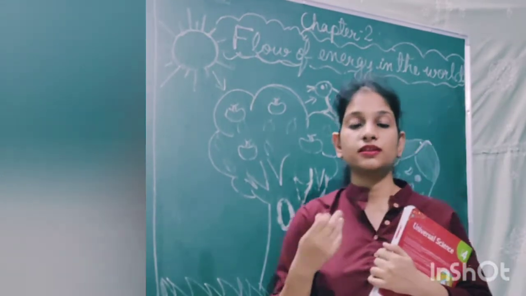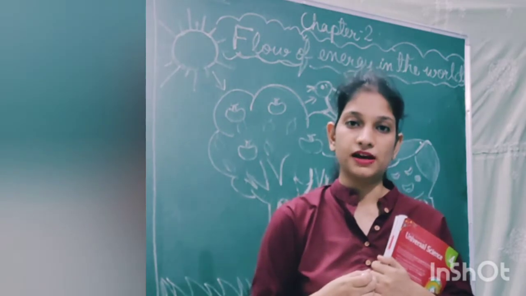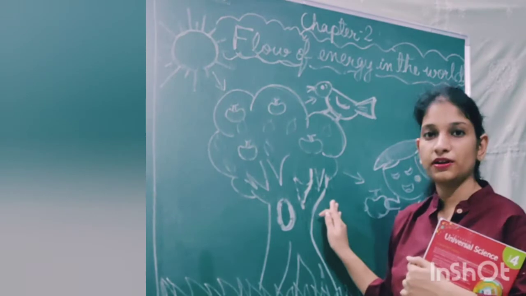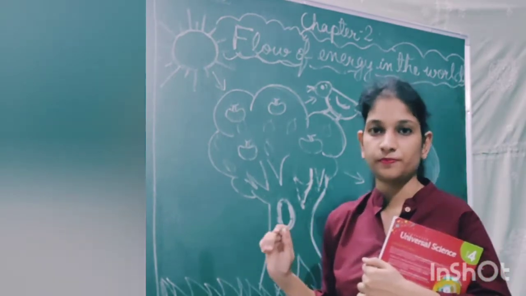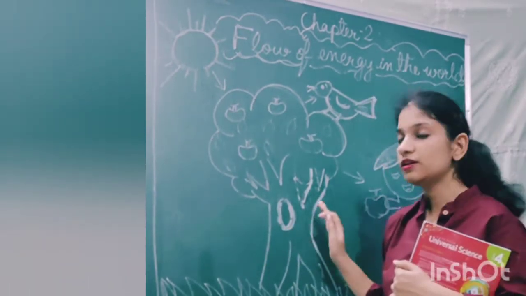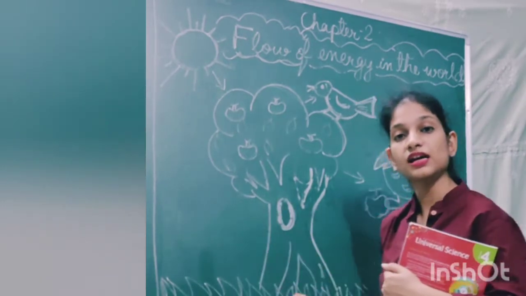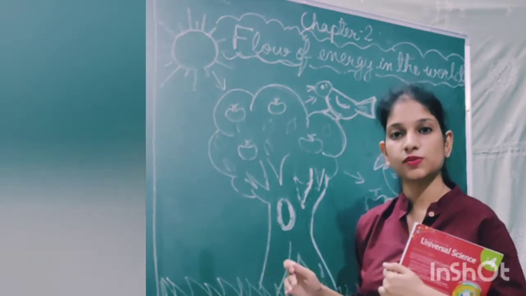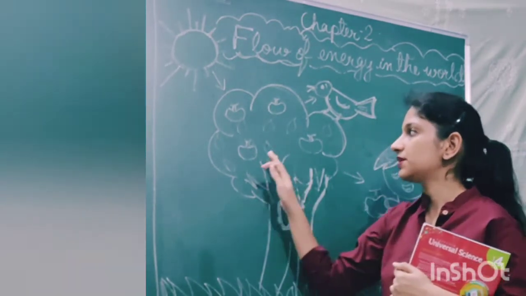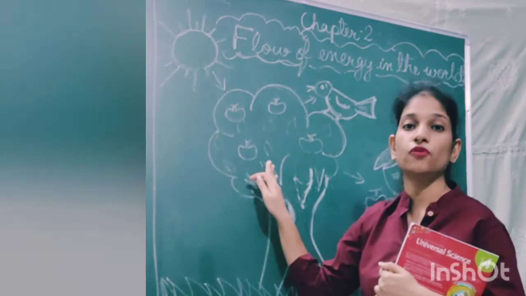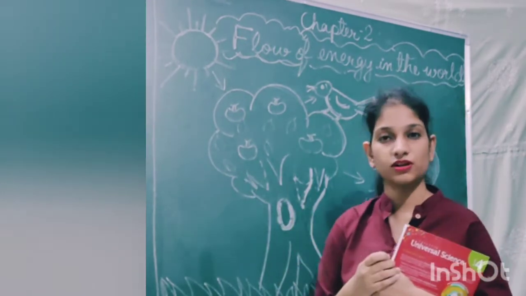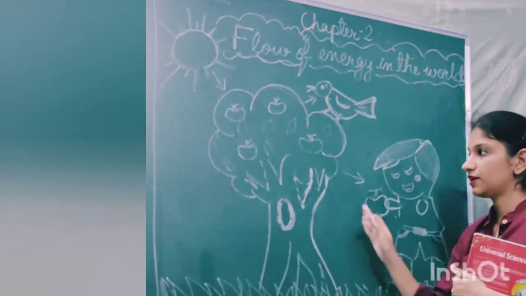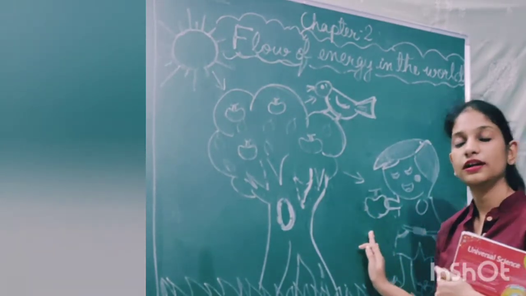Now what about the other animals which do not eat green plants? What happens to them? For example, a grasshopper comes and eats the leaves. Okay, now the grasshopper will eat the leaves and the grasshopper will be eaten by another animal. So in this way, all organisms basically depend on the green plants for food. Do you understand this? See, either we are directly dependent on the green plants or we are indirectly dependent